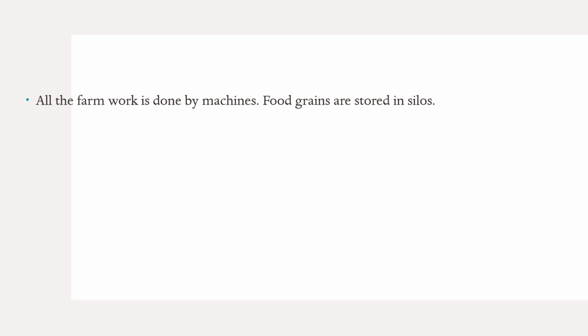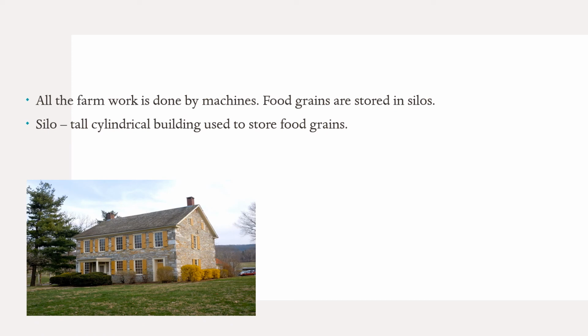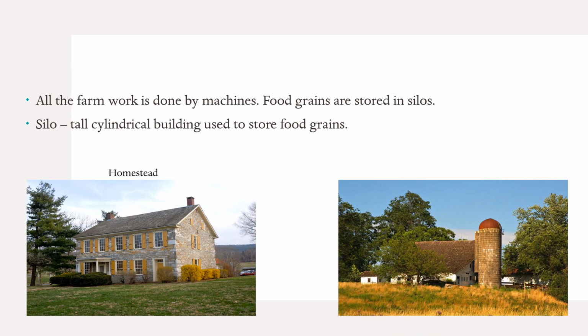Silos. These silos are used to store food grains. So silos are tall cylindrical buildings which are used to store food grains. This is the picture of a homestead, and this tall cylindrical building which you see is a silo.